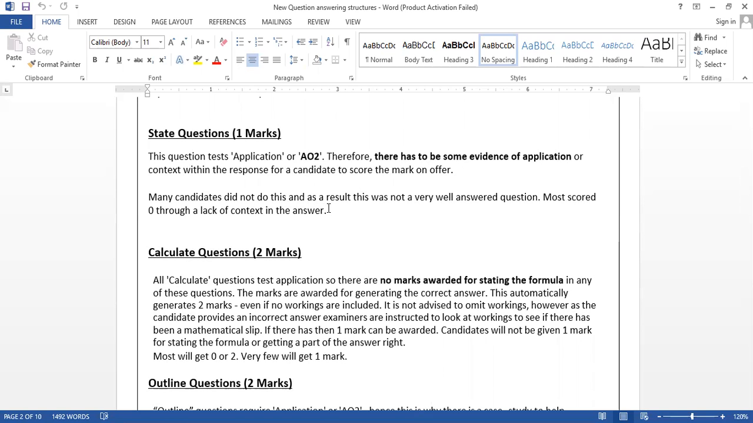Therefore, you have to use something else. It can be a product name, or a location name, or the name of an employee, something else. Sometimes the name of the case study we can't take as a good application point. Many candidates did not do this, and as a result it was not a very well answered question. Most scored 0 for this question through the lack of context in the answer. That's why a lot of students lose their marks.